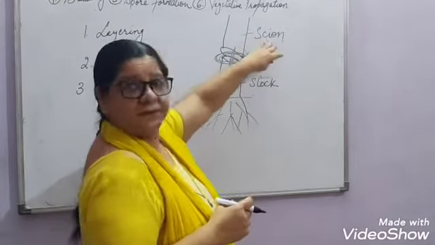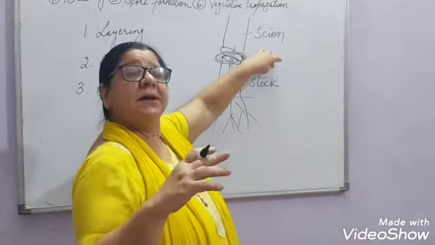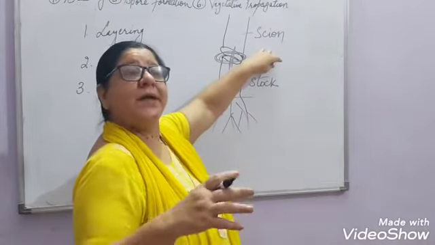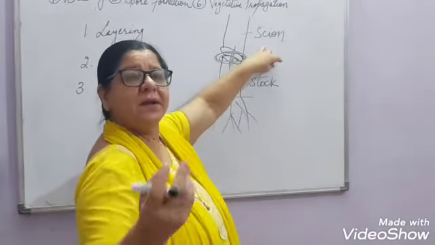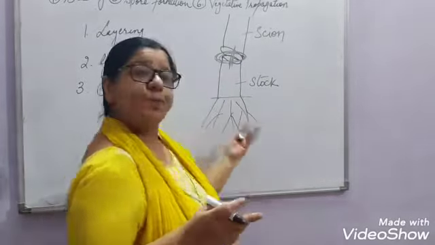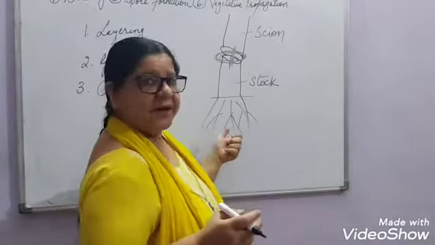Now the stalk and the scion combine together to produce all the desired qualities. Whatever was required, maybe juicy fruit and good in quantity, good in quality, etc. So a new plant can be formed. This is known as grafting.